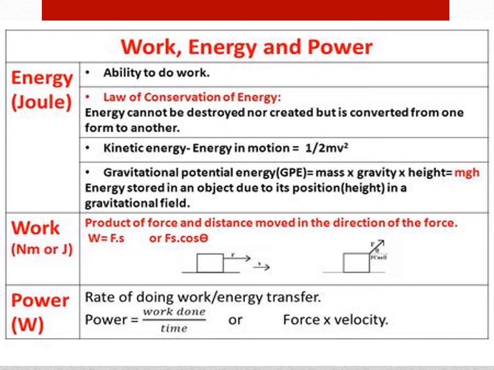Next, what is work? The product of force and the distance moved in the direction of force. So that is F cos theta, the horizontal component along the direction of force. Next, what is power? Power is the rate of doing work or energy transfer. So power is equal to work done divided by time, or force into velocity.